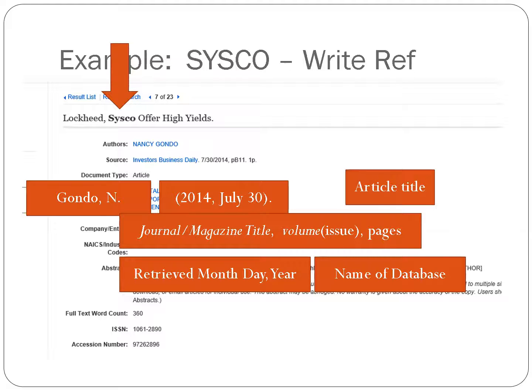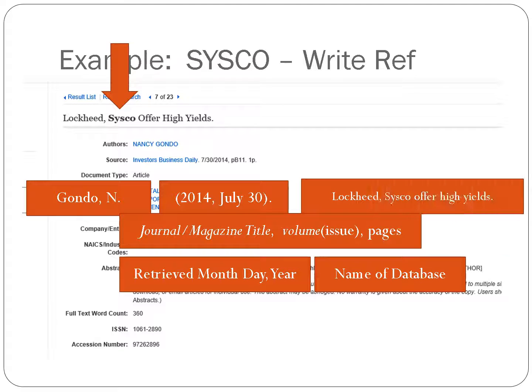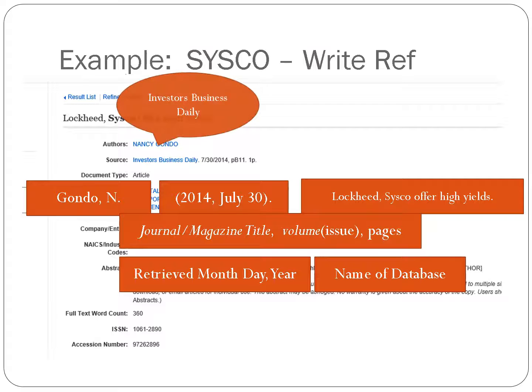And notice they have it upper and lower case. But I will use APA style. I'll be writing it lowercase, except for proper names, like Lockheed and Cisco are proper names, therefore they get the capitals. Everything else, lowercase.